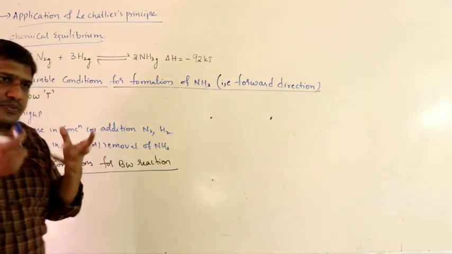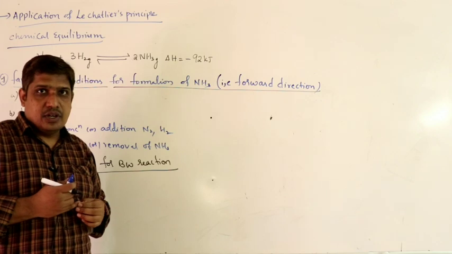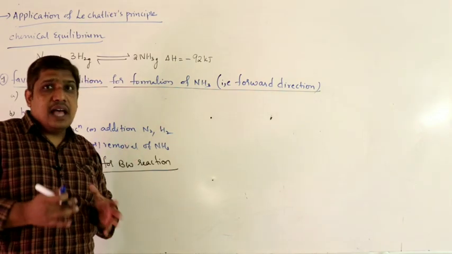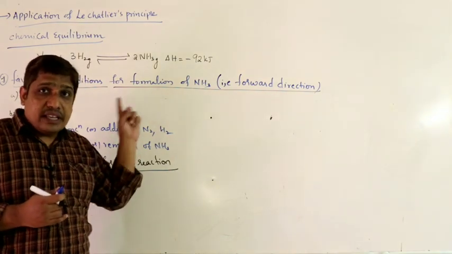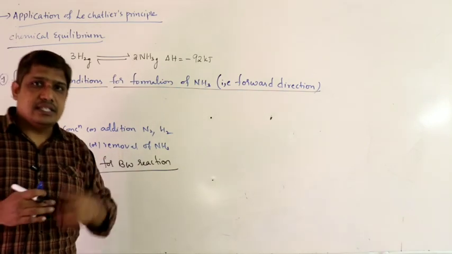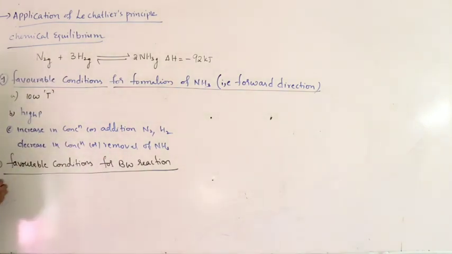Endothermic reaction proceeds with absorption of heat. So it will try to decrease the temperature. To decrease the temperature, we have to increase the temperature. That means if I maintain high temperature, the system will try to decrease the temperature. So high temperature must be maintained for the reaction to proceed in backward.